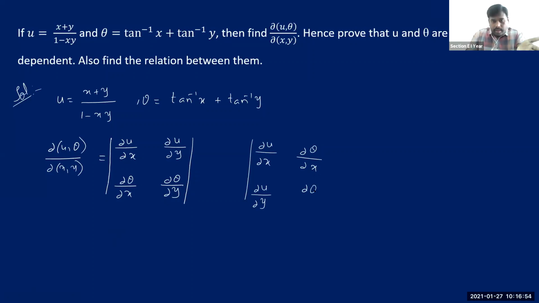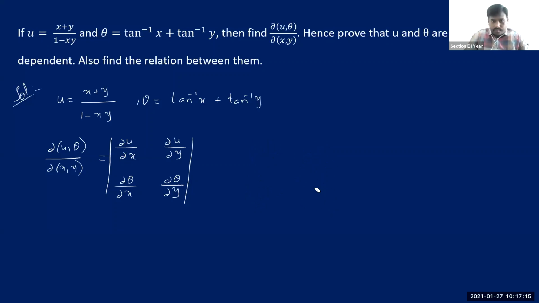Because you are simply evaluating the determinant, whether you write in a row or in a column, the value remains the same. So don't get confused with this notation. You can take all partial derivatives of u in one row or in one column, either way you can just evaluate the determinant.